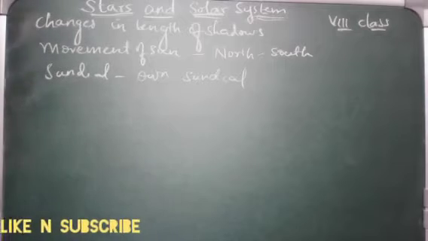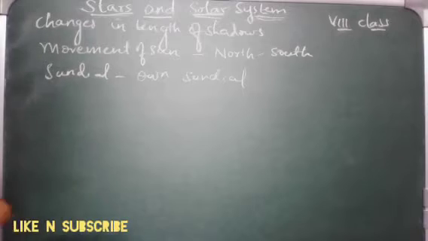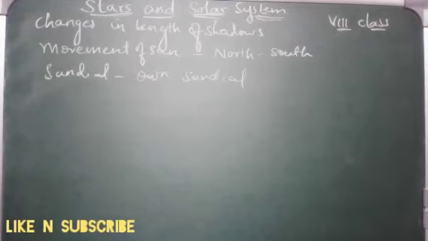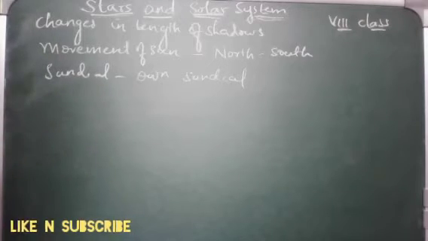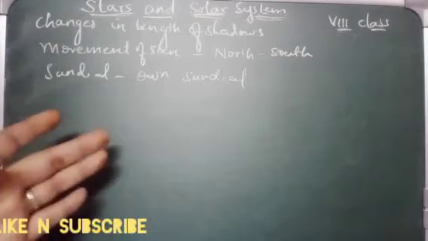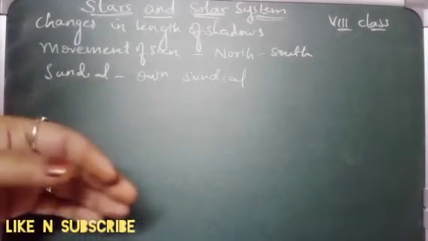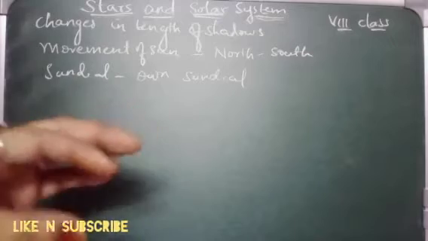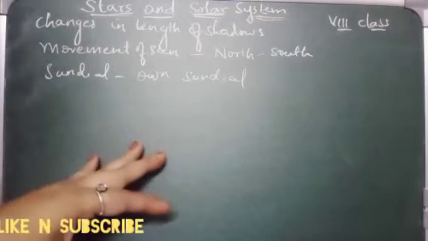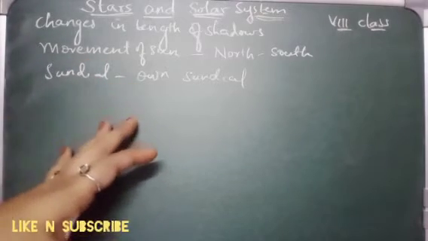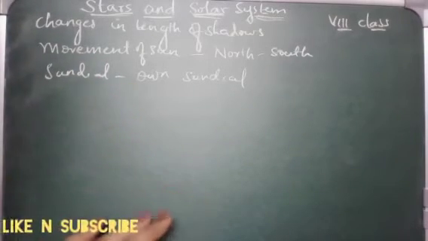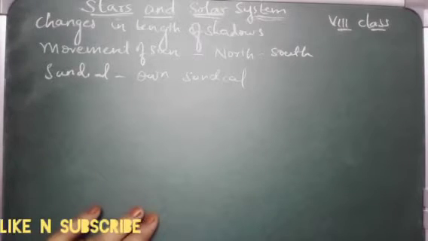So in today's class we will learn about the phases of moon. We will observe the phases of moon. So how is it possible to observe the phases of moon? Have you ever observed the movement of moon in the sky? Yes, everyone observes it daily. Does the moon appear at the same point at a particular time every day? Is the shape of the moon the same every day? No, that is not possible, right?